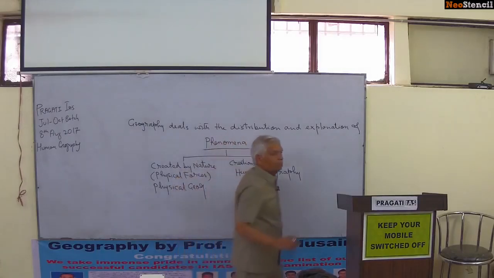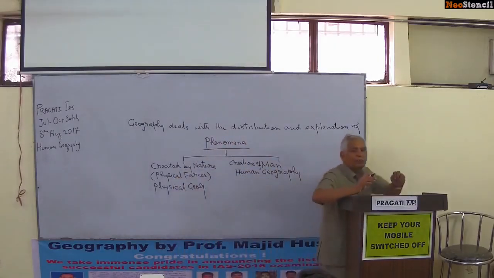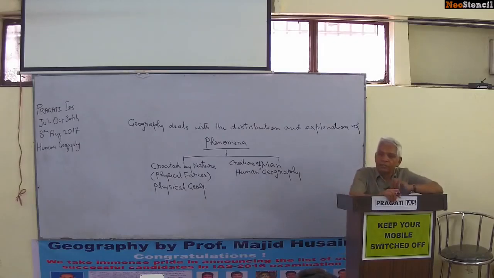Creations of man, or the phenomena which are created by man, they are the subject matter of human geography. This is the broader division of your paper 1. In this also you have 5 units.